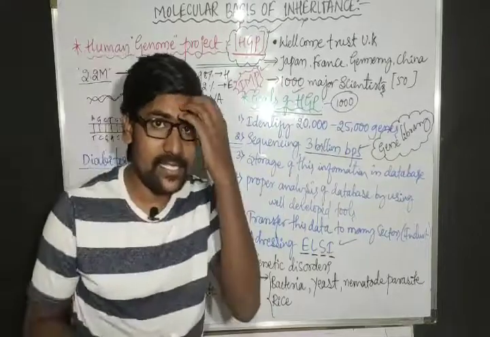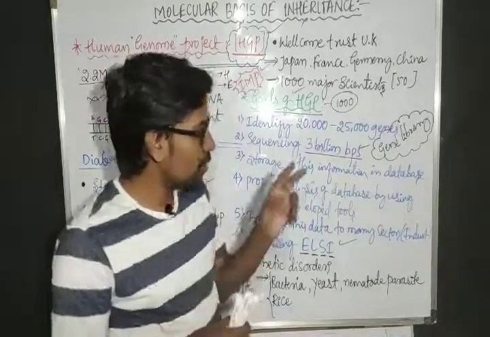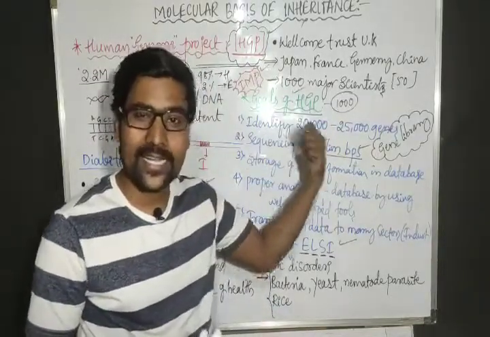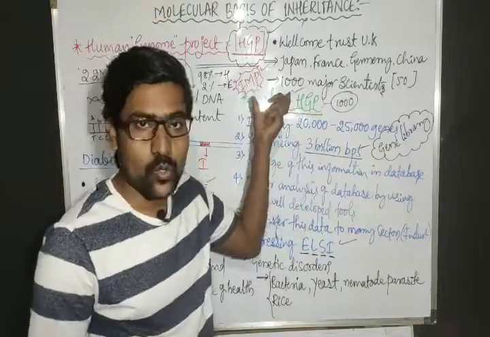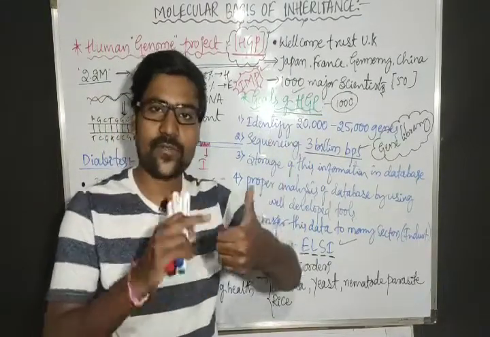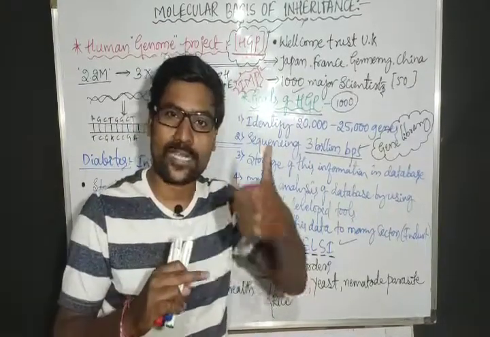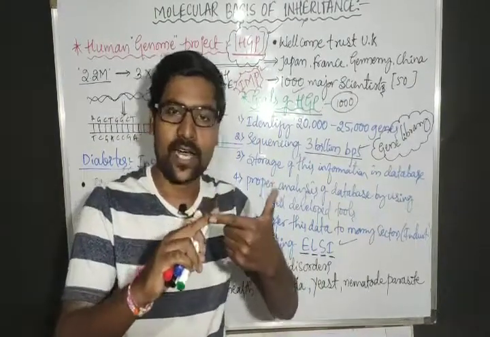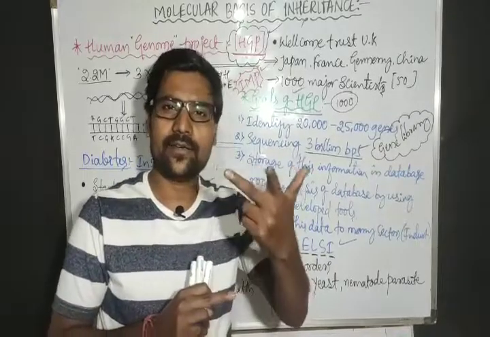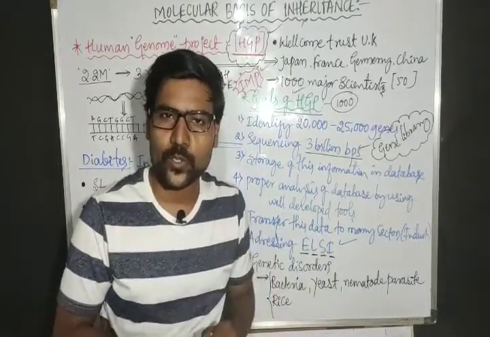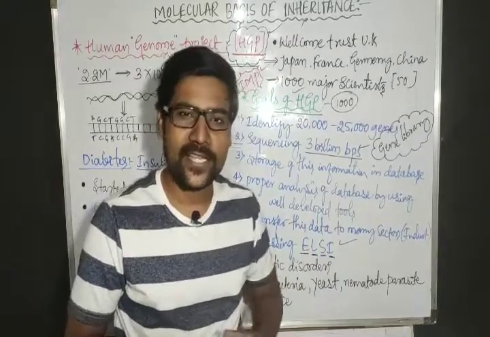In the next class we have two more related terms. First we observed the Human Genome Project goals. Next we will come to know the methods, how they carried out the Human Genome Project, then the applications, then the features of the Human Genome Project. So in the next class we can observe these.